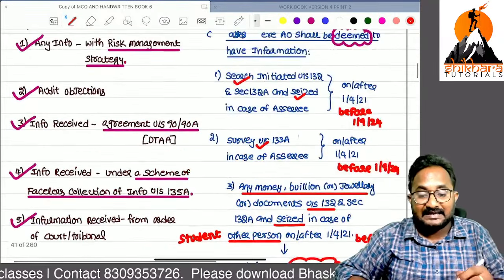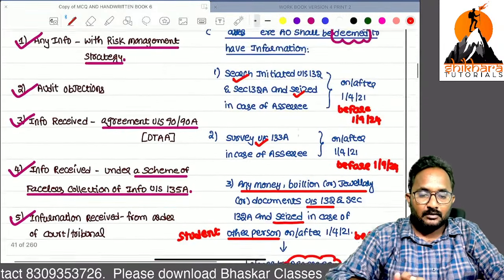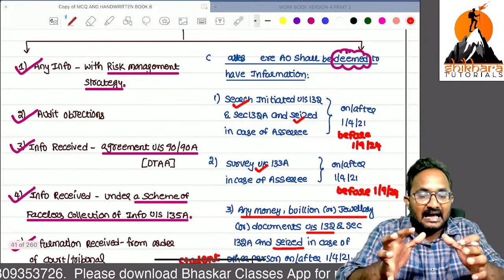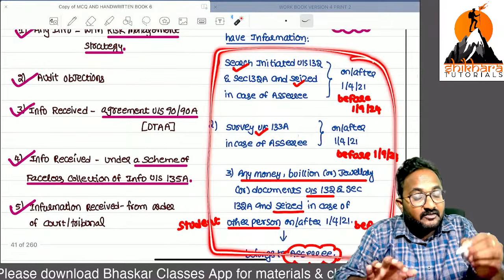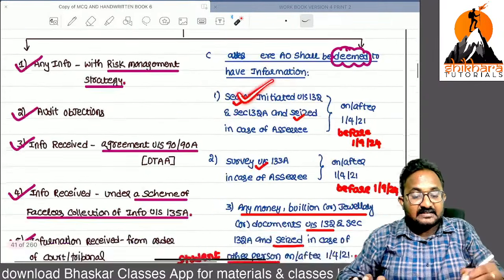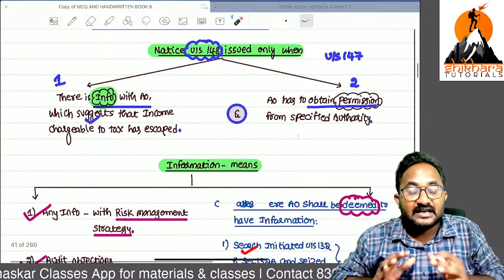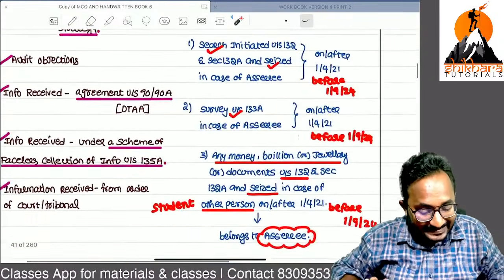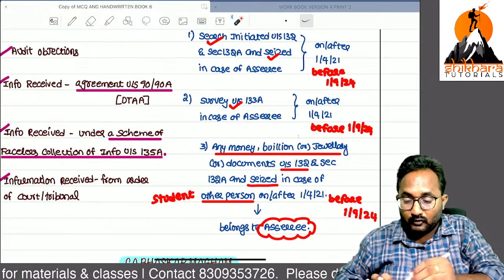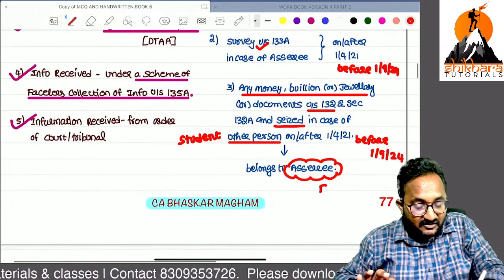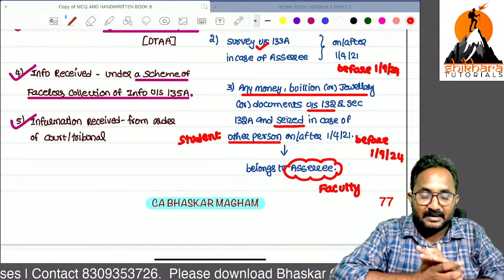These are all the cases in a block assessment. Block assessment, that's right. So intentionally they are putting these cases in block assessment. Even though the search completion and survey completion are deemed to be treated as information, on that we can issue the 148 notice, and we can start the 147 assessment. Now in the hands of faculty, we can go with the income escapement assessment procedure.